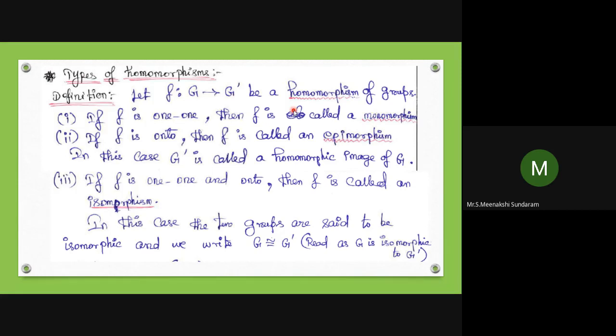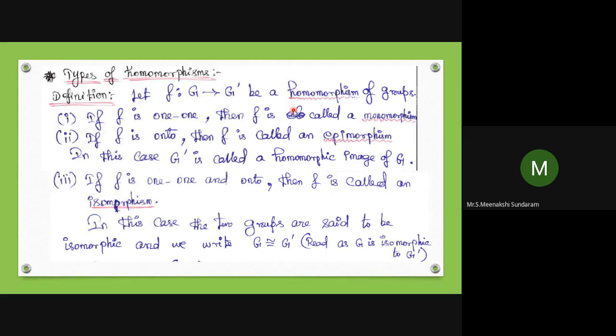So in this case, G dash is called a homomorphic image of G, for both monomorphism and epimorphism.